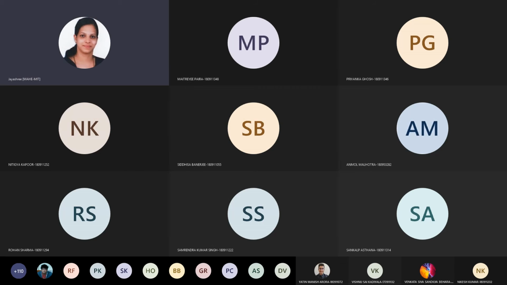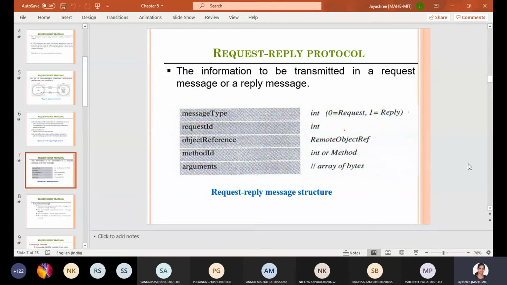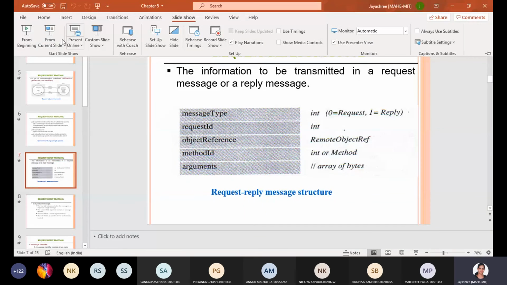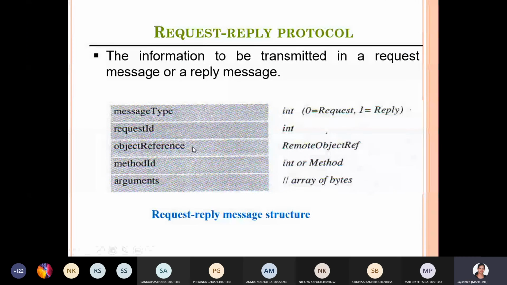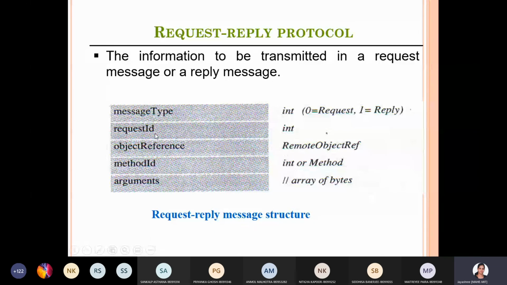Slides are not visible. It's visible now. Yes, ma'am. This one, the message structure, about the request reply protocol.